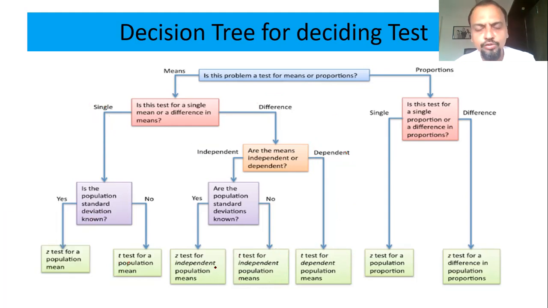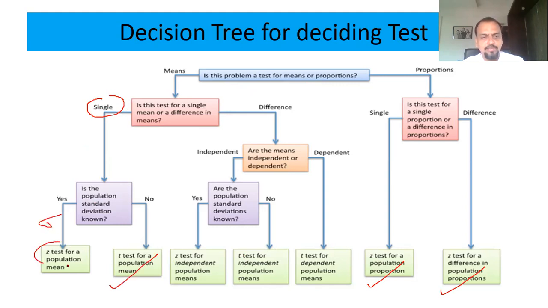Now I repeat the whole flow chart. If the purpose of your problem is to test a proportion, then go for a z-test for single proportion if it is a single sample, and two proportions if it is a two sample. If it is for a mean and a single sample, go for a t-test; if sigma is known, go for a z-test, but generally it is not known. If it is for a two sample mean, if dependent then paired t-test, if independent then t-test for independent samples, and if sigma is known then go for a z-test. So this flowchart will help you to decide which test to use when.